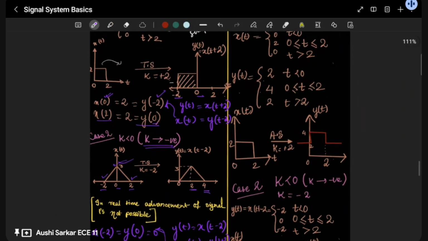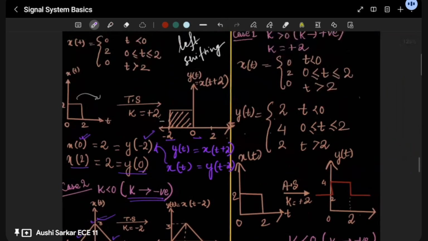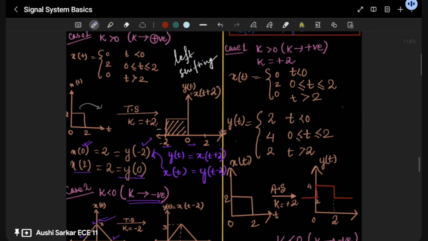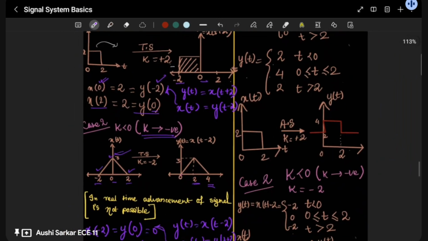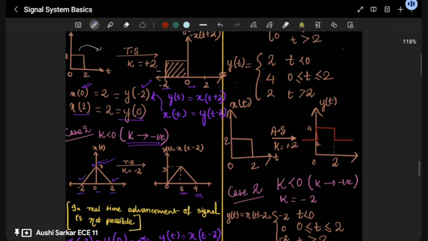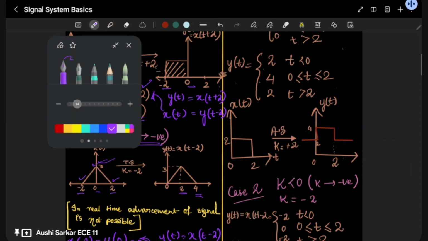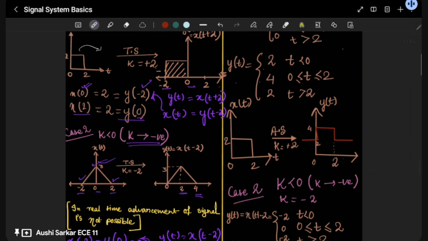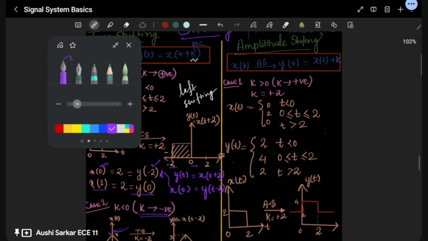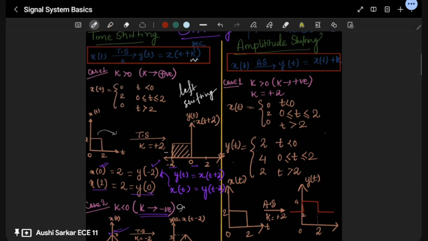Basically, this is not possible in real life. I can only give it for a signal like this; the bomb example was actually hypothetical. I don't know if any real time advancement is even possible. Okay, so we can't do this. We can do the delay, but advancement of a signal is literally impossible right now. So you can see this was left shifting and this is our right shifting, right shift. Okay.